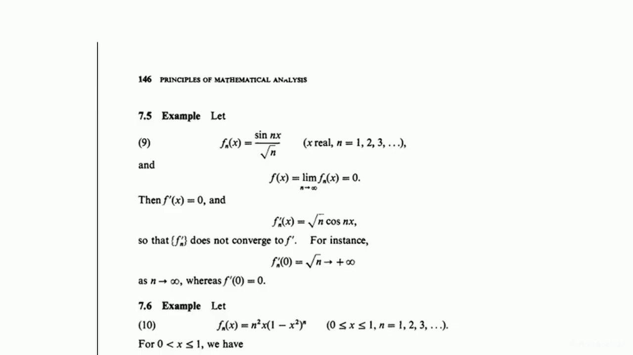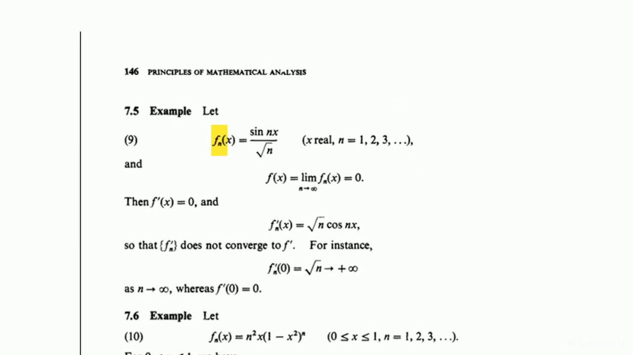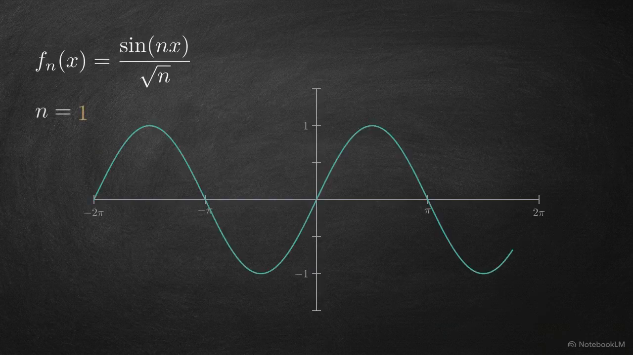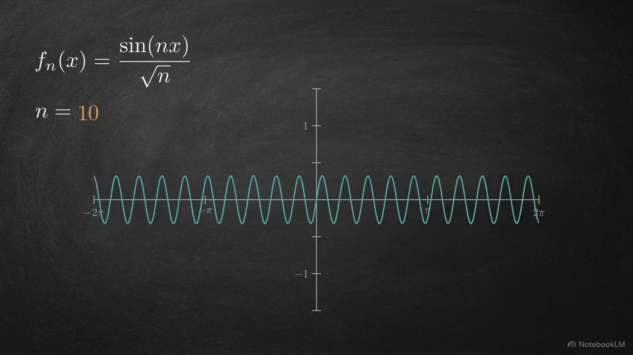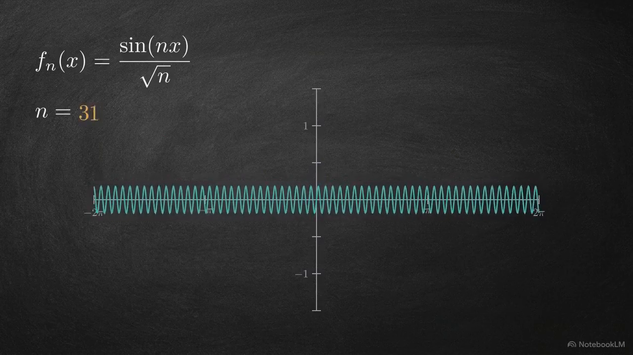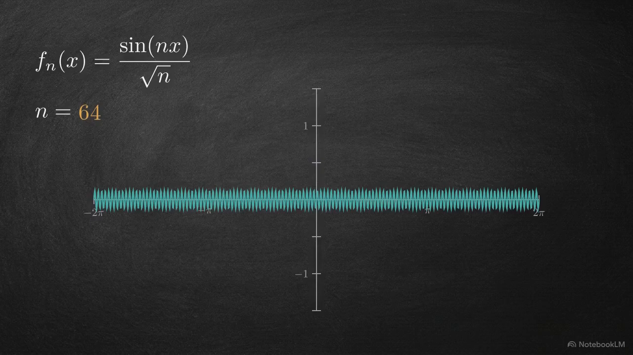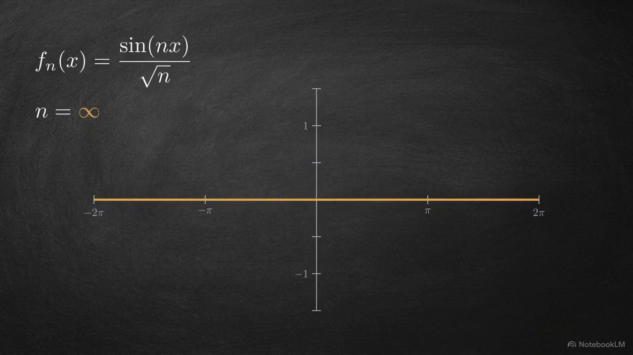We see exactly how uniform convergence deceives us by looking at Walter Rudin's counterexample in Principles of Mathematical Analysis, example 7.5. We define a sequence of functions as the sine of n times x over the square root of n. This graph shows the behavior of that exact sequence. As the value of n increases toward infinity, the denominator grows, causing the wave's amplitude to shrink entirely. The sequence converges uniformly to a completely flat limit function of 0.